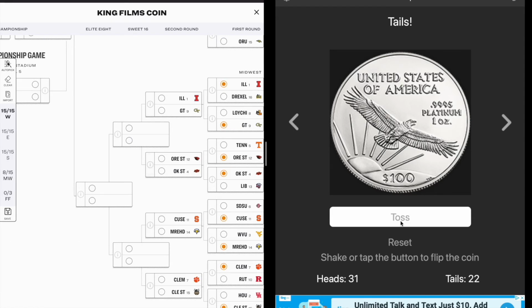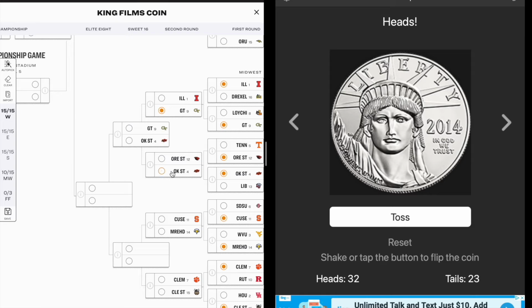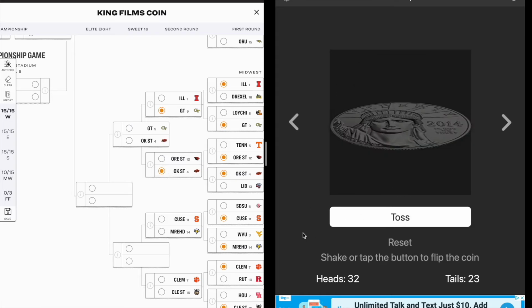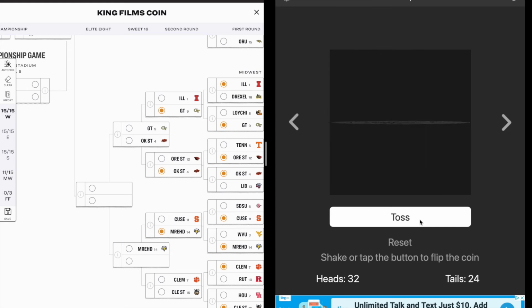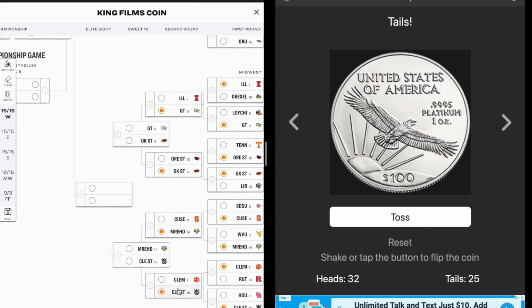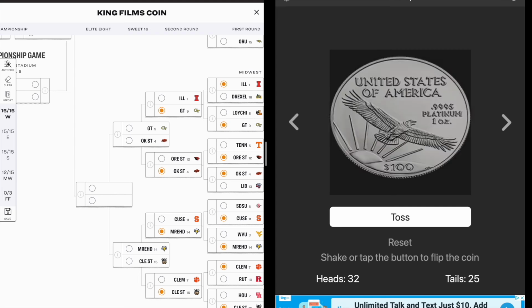We have a 16 seed in the Final Four. What am I talking about? Georgia Tech pulls off the upset over Illinois in that first game. In the second round, we've got a heads here. Oklahoma State gets their deserved spot. And Morehead State pulls off the upset over Syracuse. Clemson against Cleveland State. And we've got a 15 seed in the Sweet 16.